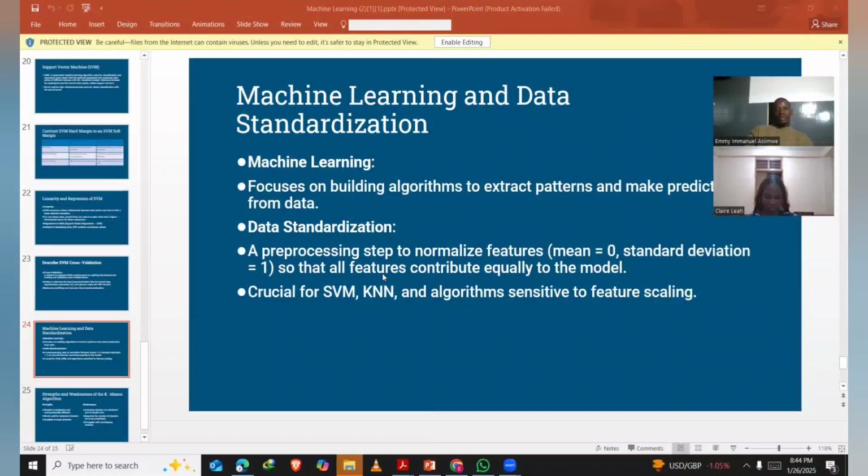Standardization is when you set the mean to 0 and the standard deviation to 1. This creates a normal curve. It's crucial for SVM, KNN, and other algorithms that are sensitive to scale.